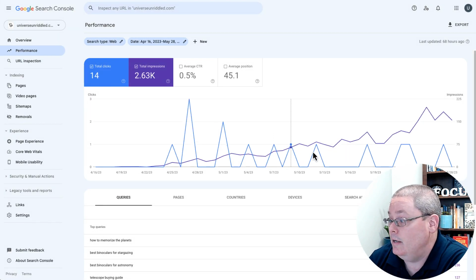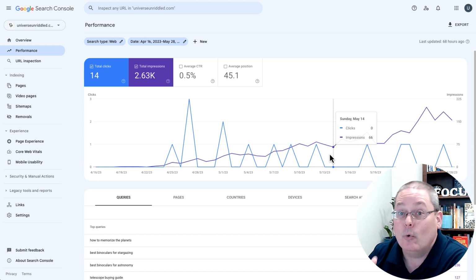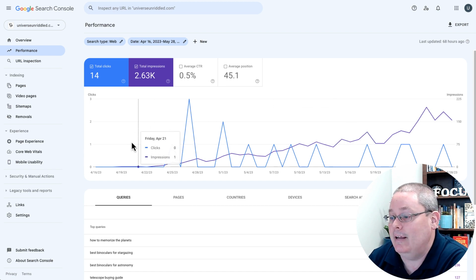Here you can see our impressions still going up and sort of leveling off a little bit. But all in all, we're still dealing with a limited set of data points to look at over a short period of days, even at day 47.